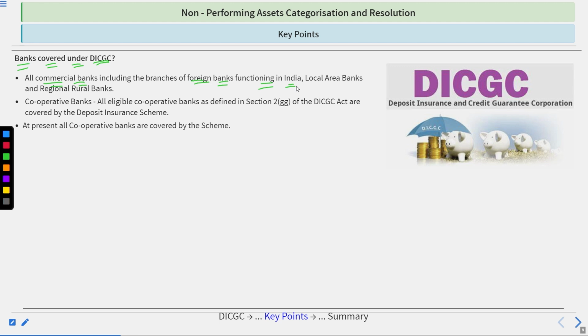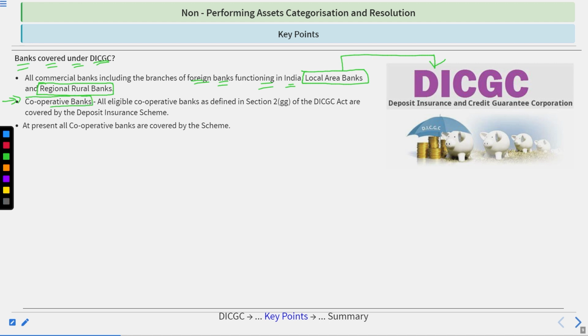Local area banks, the banks which are not so widespread but have local networks, will also be covered under the DICGC. And all the regional rural banks, also known as the RRBs, will be covered under the DICGC.